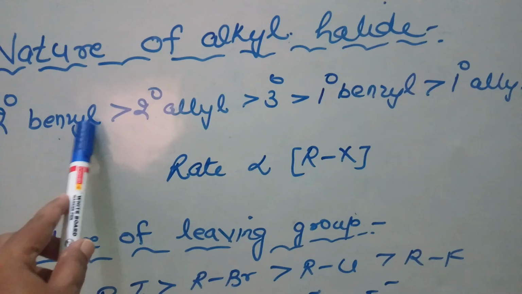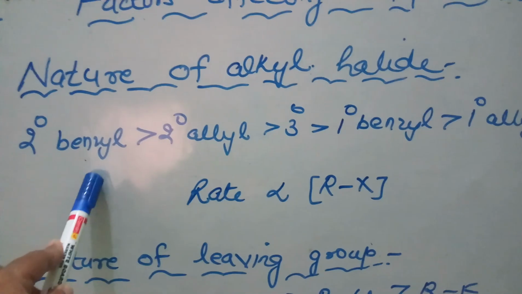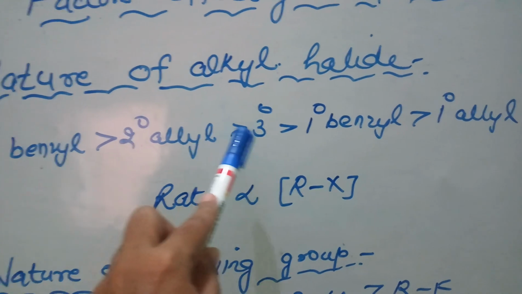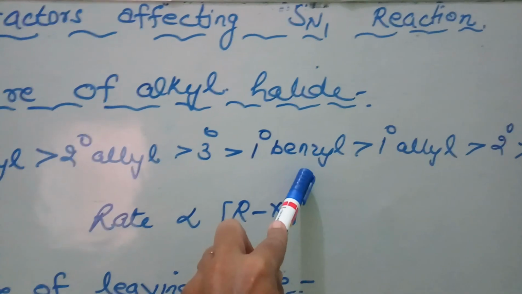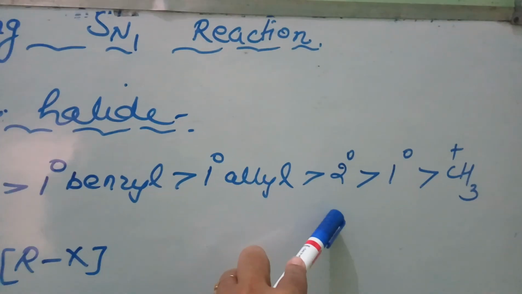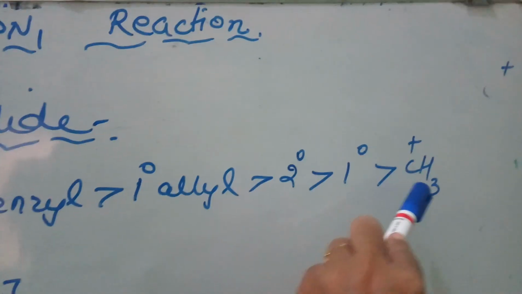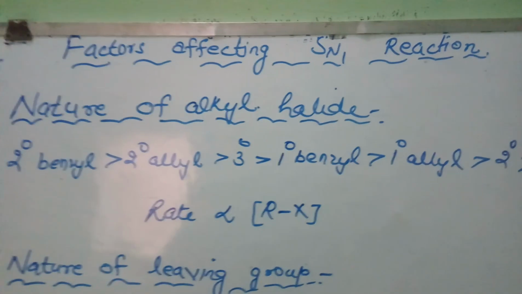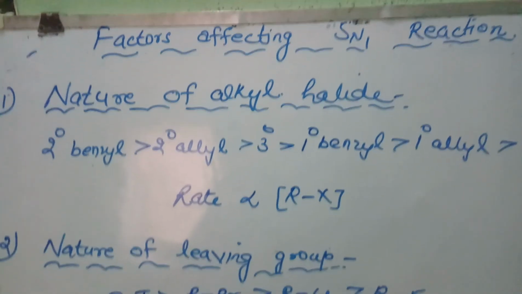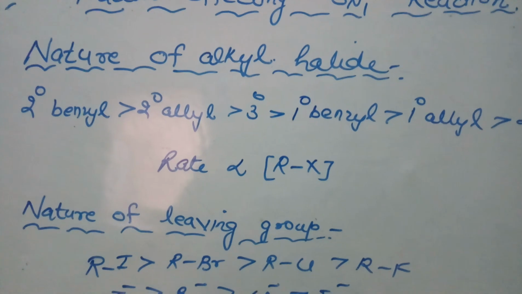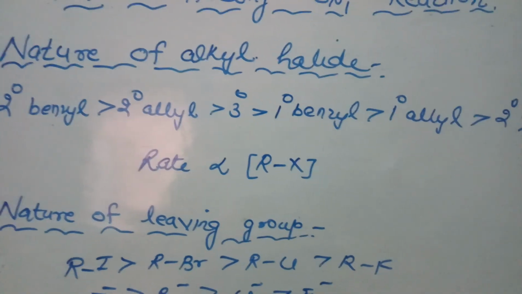As discussed earlier, secondary benzyl carbocation is the most stable, then secondary allyl carbocation, then tertiary carbocation, then 1 degree benzyl carbocation, then 1 degree allyl carbocation, then secondary carbocation, then primary, and then methyl carbocation. This is the order of stability of carbocation, and the SN1 reactivity follows the same order. We will discuss it further when we do questions based on this.